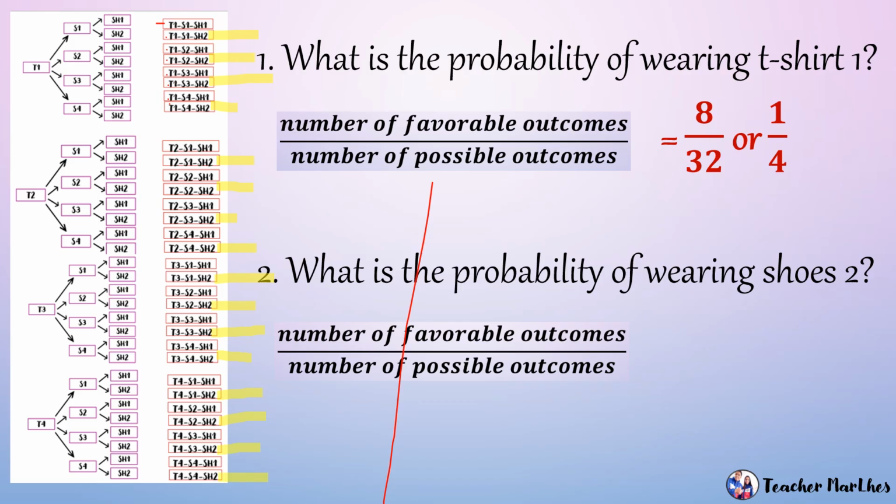Okay, so therefore, the favorable outcomes is 16 over the possible outcomes is 32. Or the lowest term is 1/2. So the probability of wearing shoes 2 is 1/2.